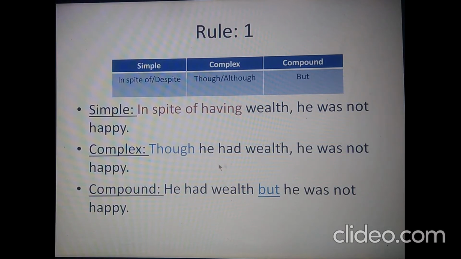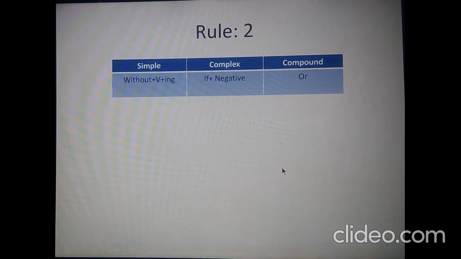He was not happy though he had wealth. So we can alternate the clauses. It's also right. But we cannot alternate the clauses in a compound sentence. Let us now move on to rule 2. You see in this row, in a simple sentence, we use without plus verb plus ing, which converts to if plus negative.